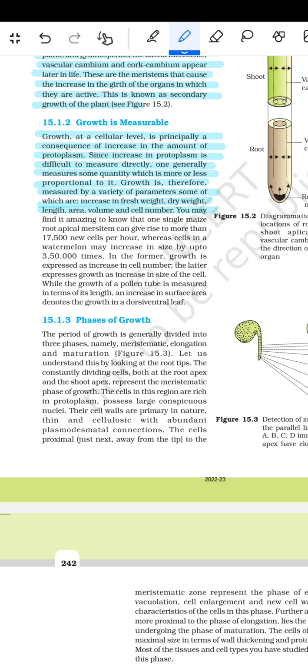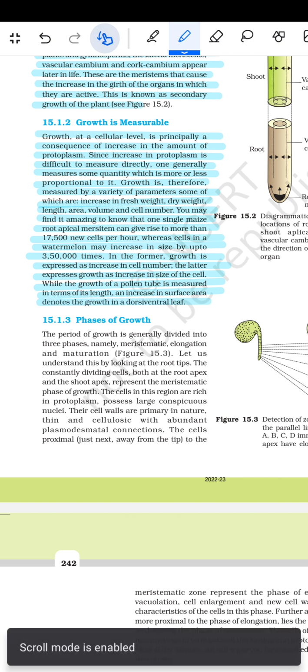You may find it amazing to know that one single maize root apical meristem can give rise to more than 17,000 pounds of new cells per hour, whereas cells in a watermelon may increase in size up to 3,50,000 times. In the former, growth is expressed as the increase in the cell number, the latter expressed growth as the increase in the size of the cell. While the growth of the pollen tube is measured in terms of its length, and increase in the surface area denotes the growth in the dorsiventral leaf.